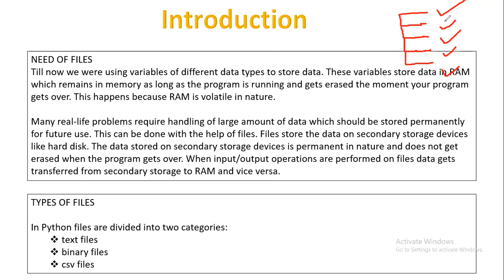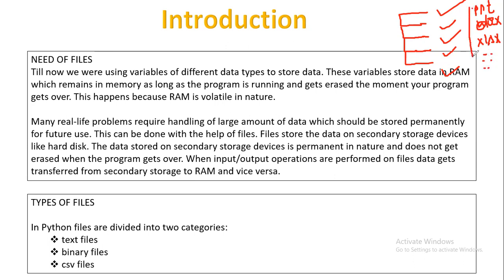For example, for the presentation, you have PowerPoint, and the extension for this file is .ppt. You know about that. For the documentation, you have .doc or .docx, right? Similarly, for Excel, you have XLS, XLSX, right? And so on.